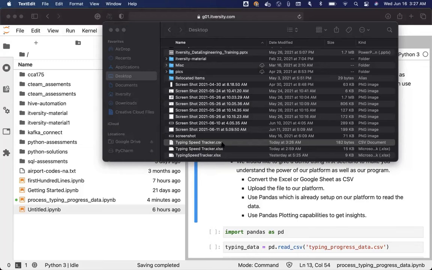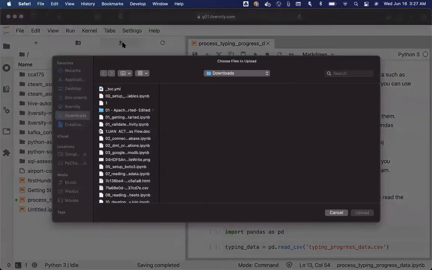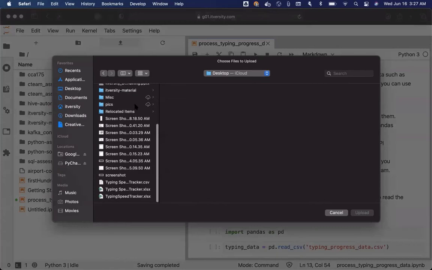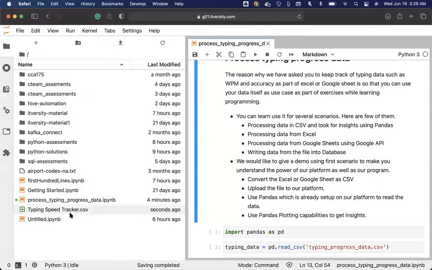That being said, now as the CSV file is ready, I want to upload it into this platform. I am closing this and then clicking on this button. You see here, as part of the Jupyter-based environment which we provide for practice as part of our programs, you can click on this. It will take you to the local system. You can choose the appropriate folder. In my case, it is desktop. As part of the desktop, we have this typing speed tracker.csv. I can select this and upload this. Now you should be able to see the typing speed tracker.csv here.